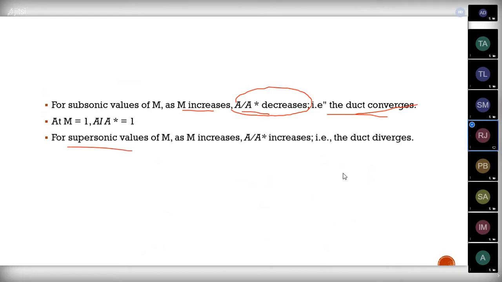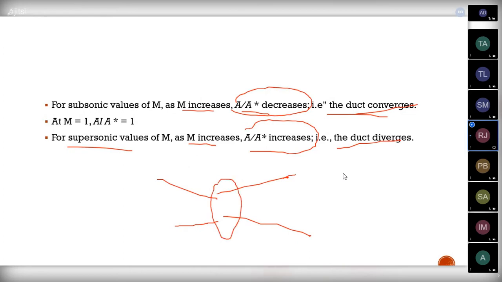And for supersonic values, to increase the Mach number, the area ratio should increase. That means we need to have a divergent duct. So here the duct diverges. And at M equal to 1, A by A star equal to 1, we will have a minimum area, that is the throat area.